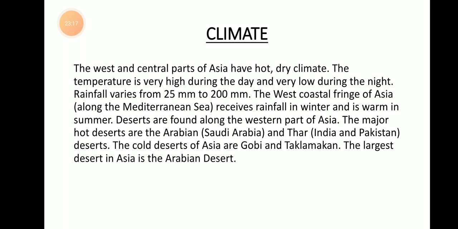And deserts are found along the western part of Asia. The western part of Asia is the Arabian Peninsula. Okay, they have large hot deserts, and the Thar Desert, which is between India and Pakistan, is also a large desert. Cold deserts of Asia are the Gobi and Taklamakan. These are the cold deserts, and the largest desert in Asia is the Arabian Desert. The Arabian Desert is the largest desert in the whole world.